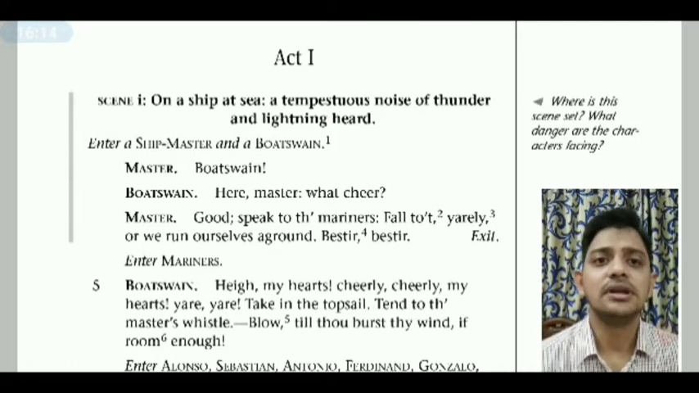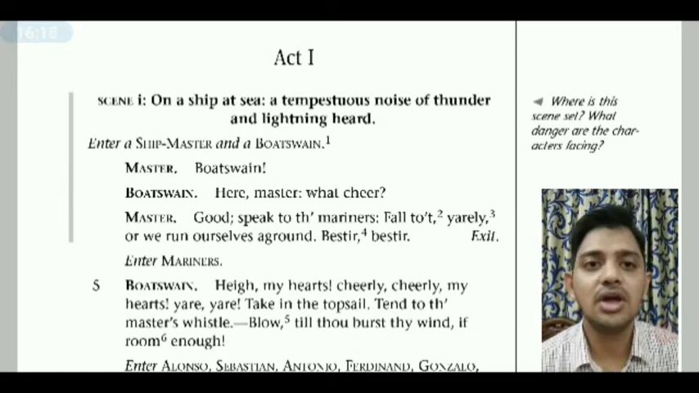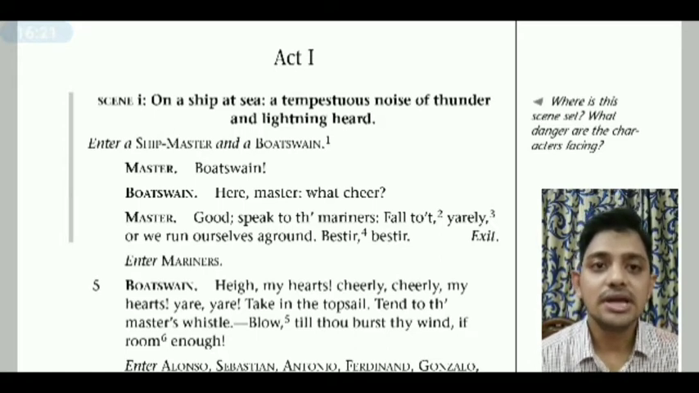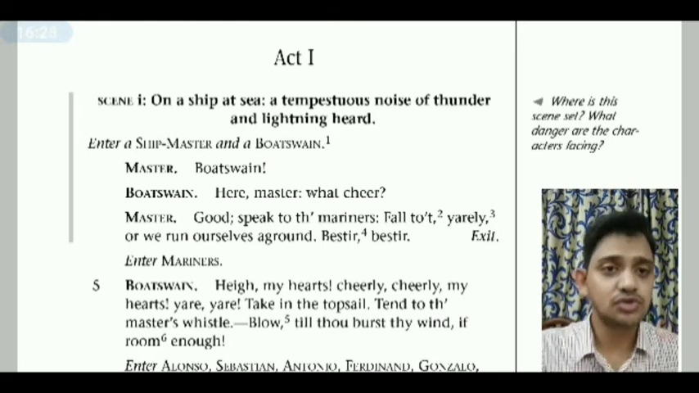So bosun. Here, master. What cheer? Now, master, yeah, I'm here. What happened? Why are you calling me? Master: Good. Speak to the mariners. Okay, good, you are here. You speak to the mariners. Now go and talk to your mariners.